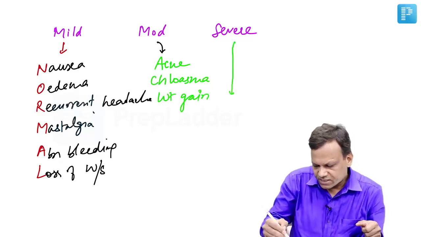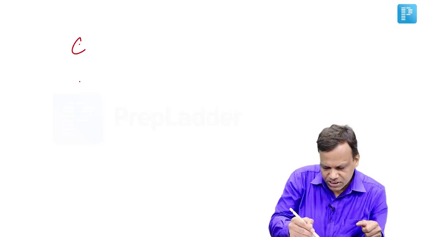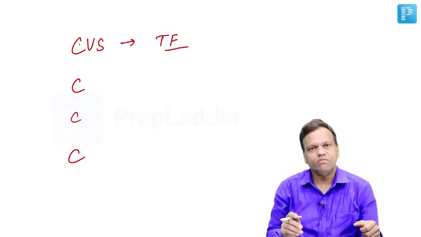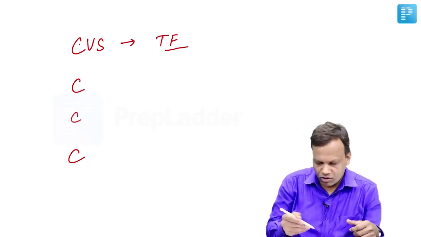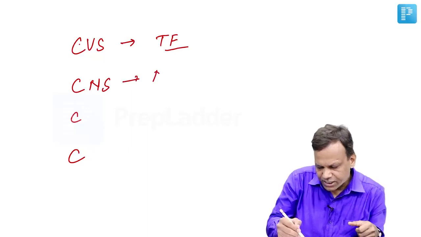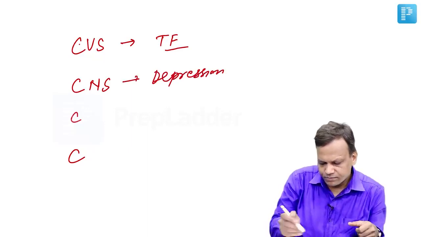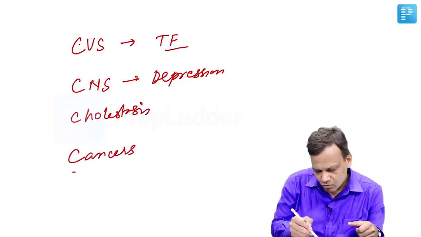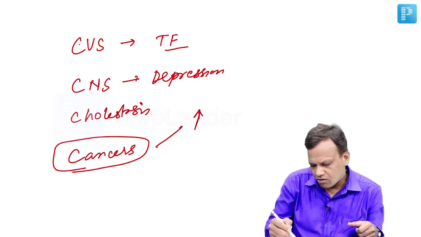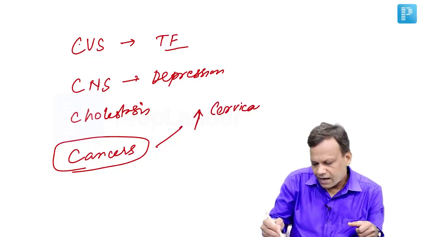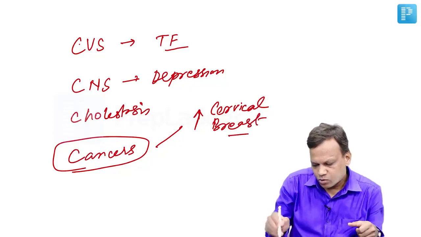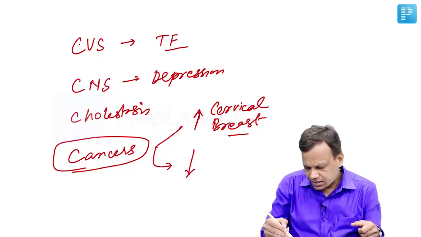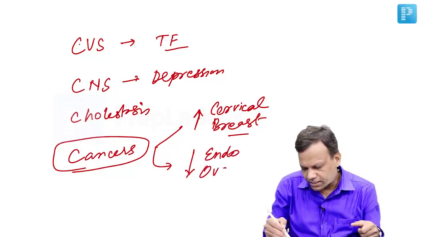Whereas severe side effects, you can remember them with 4 C's. Cardiovascular side effects, particularly increased risk of thromboembolism, myocardial infarction, stroke, DVT, all of them. CNS side effects like depression, they can unmask the depression. Then cholestasis, they can cause cholestatic jaundice. And lastly, cancers. OCPs increase the risk of cervical and breast cancer. Breast cancer mainly with those OCPs which have high dose estrogen, but they can decrease the risk of certain cancers, like endometrial and ovarian cancer.